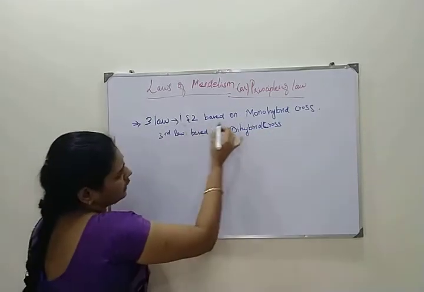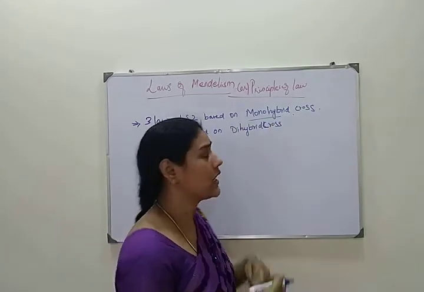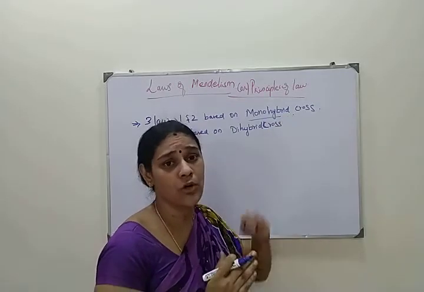The first and second laws are based on the monohybrid cross. Today I will explain the laws of Mendelism as well as the monohybrid cross.